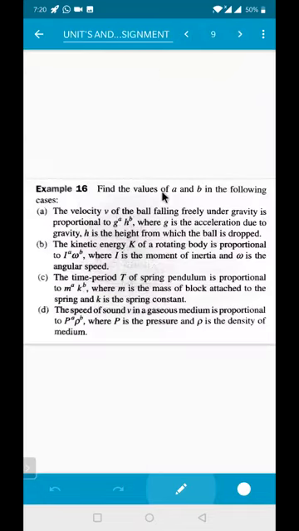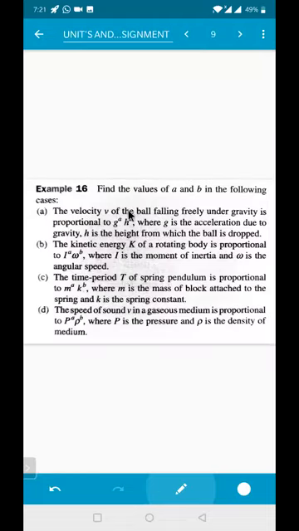Sixteenth one is find the values of A and B in the following cases. I'll tell you one case, the remaining you try to do yourself. The velocity V of the ball falling freely under gravity is proportional to G to the power of A, H to the power of B, where G is acceleration due to gravity, H is the height from which the ball is dropped. So we need to calculate the values of A as well as B in the relation.